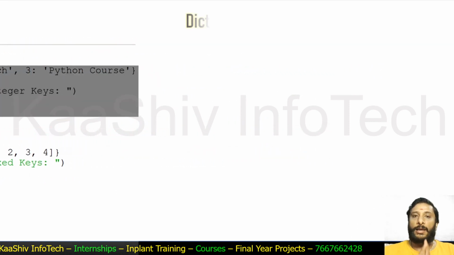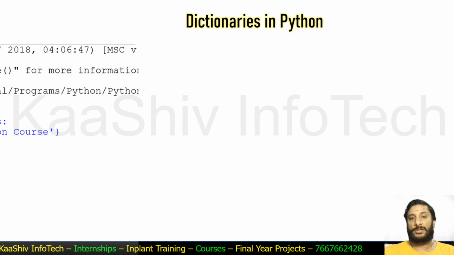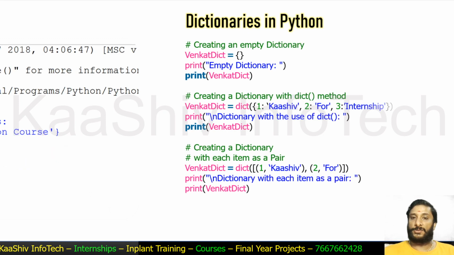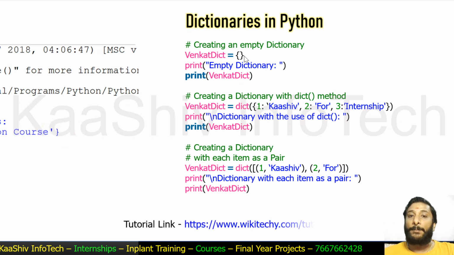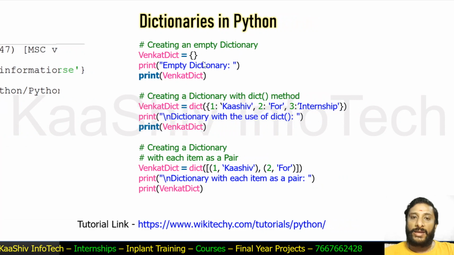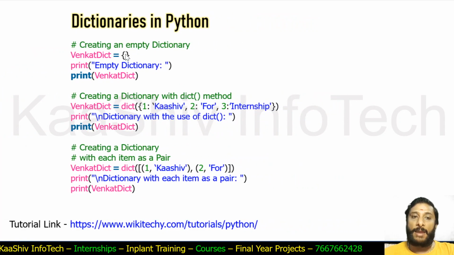Now we'll talk about the different things we can do with dictionaries, or what kind of different storage I can map. One thing is that we can have an empty dictionary like this. Sir, I don't have any key value pairs or data. Yes, you can have that. This is an empty dictionary. Can I have some inbuilt function to indicate that this is a dictionary? For that, we need the dict keyword. This dict keyword tells you that the created one is a dictionary. You can see the same Venkat Dict is equal to the dict method. It is an inbuilt method available for dictionaries, and I'm trying to explain it to you.